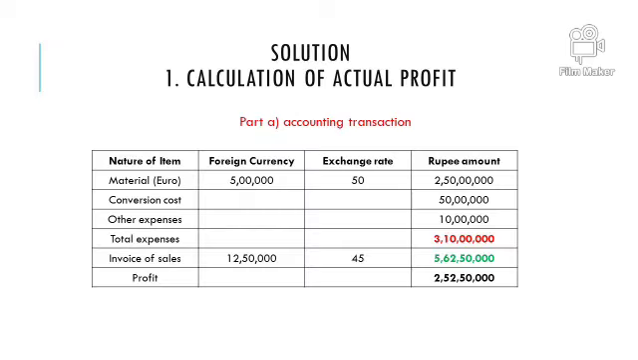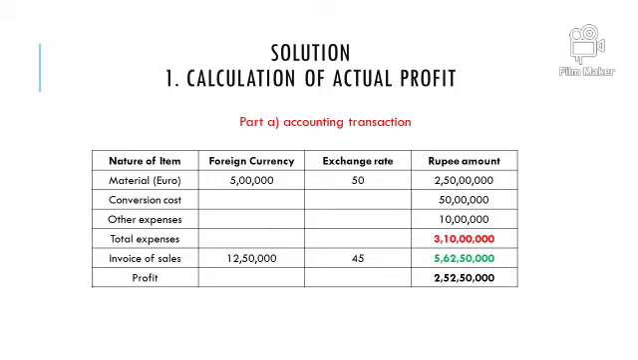Solution for the first part of this case. The first part was to calculate the actual profit. First we'll calculate the profit as per accounting norms, that is, the profit as per accounting standard, and then we will remove the exchange rate effect. So first we calculate the accounting profit without the exchange rate effect.